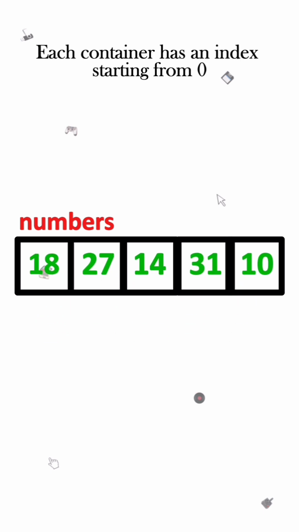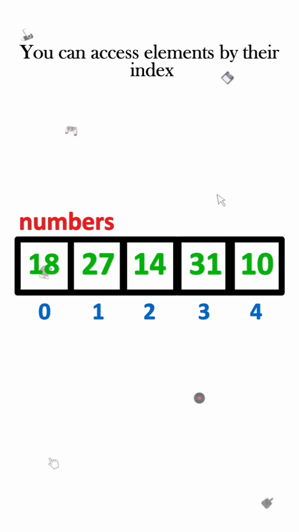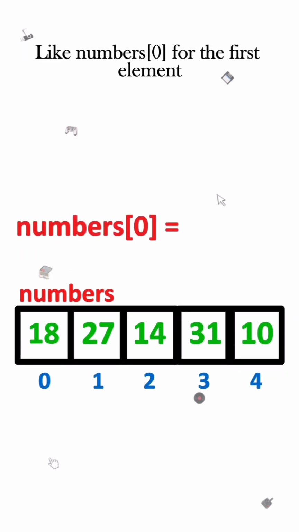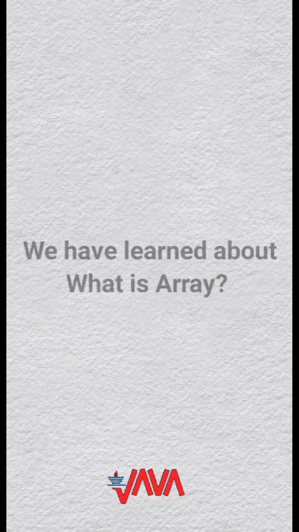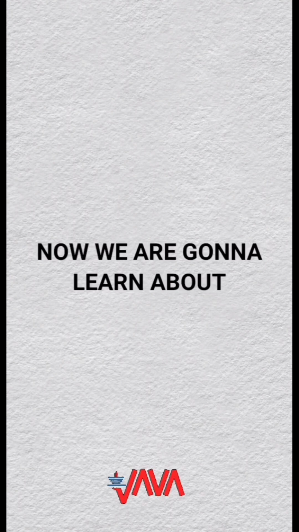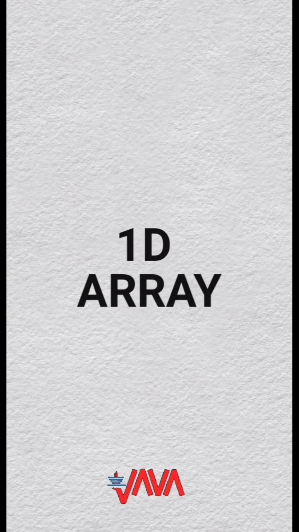Each container has an index starting from 0. You can access elements by their index, like number 0 for the first element. In the previous session, we learned about what an array is. Now we're going to learn about the 1D array.